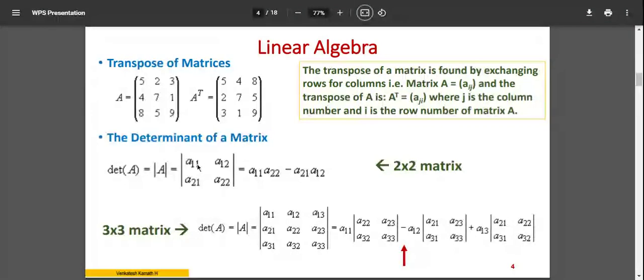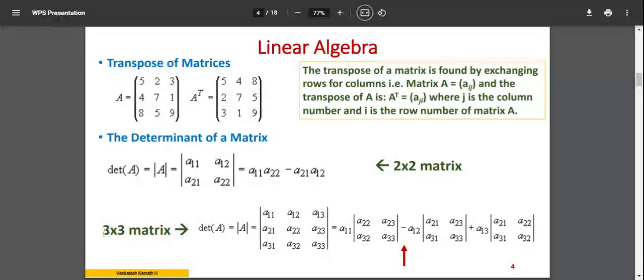So you have A11 A22 multiplied, so in the cycle it's positive, right? The next will be negative, then the reverse diagonal. You take the reverse diagonal, A21 into A12, so that will give you a single number, and that is the determinant.